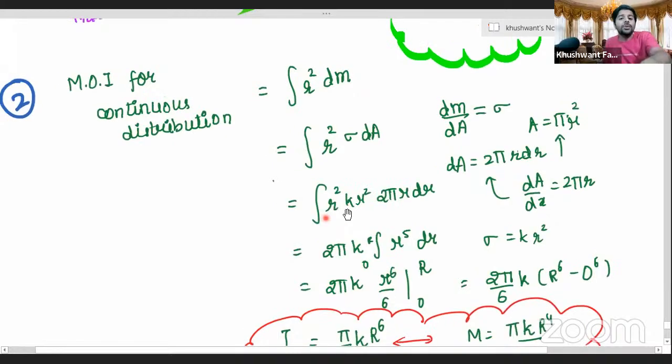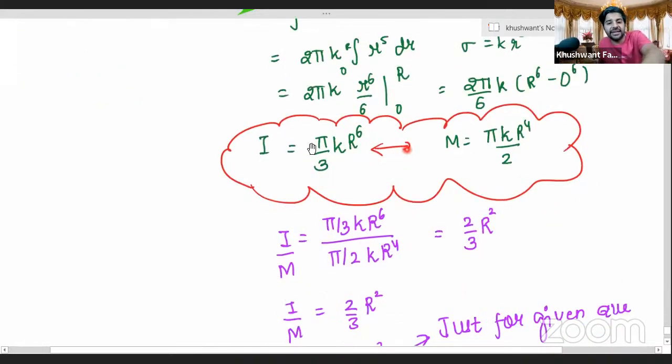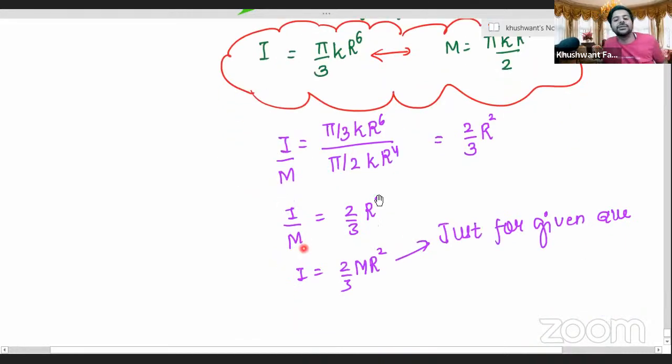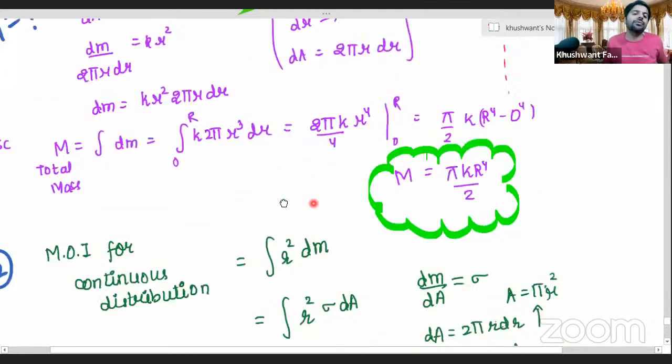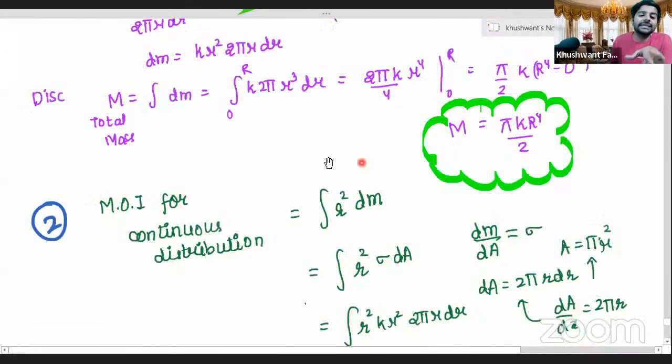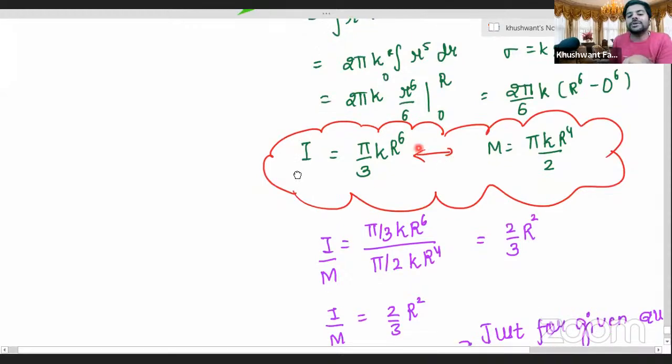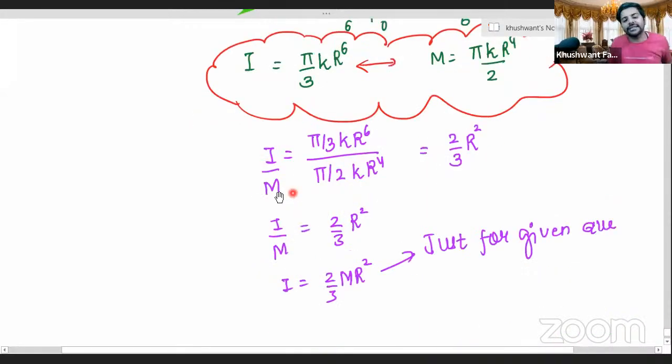So, for the moment of inertia for a continuous distribution, we calculated the value for I and the mass, and then divided the two to get the final answer. Just for this given question, this is how we did it. First, we calculated mass. Second, we calculated inertia. Then, to get the relationship between the two, we divided them.